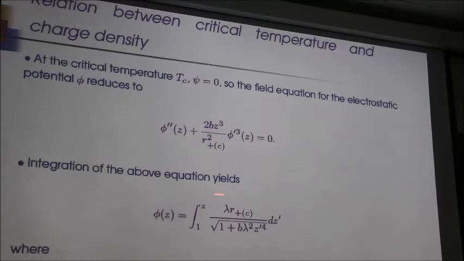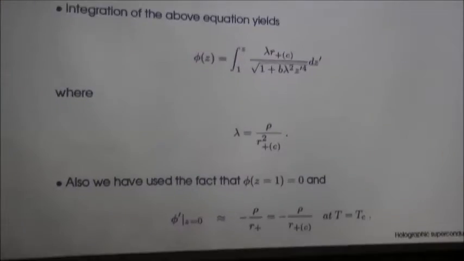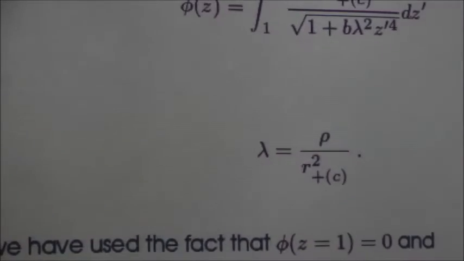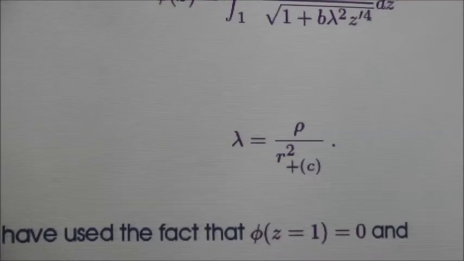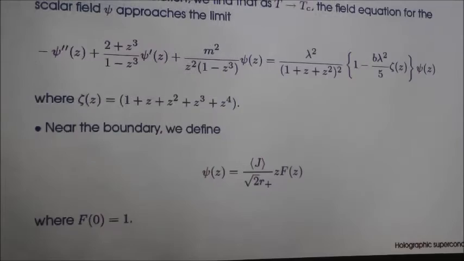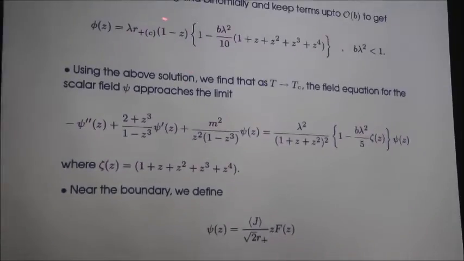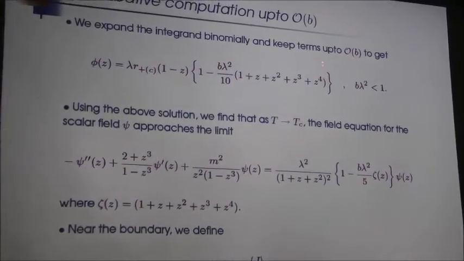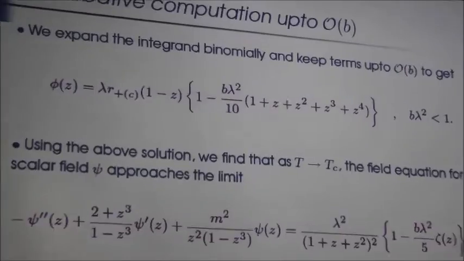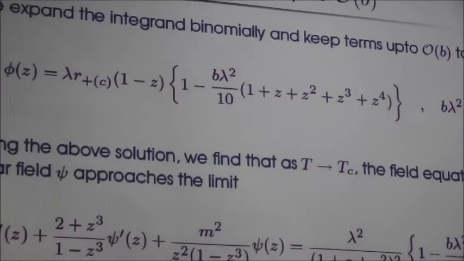One can integrate this equation, it's difficult to integrate, it's a nonlinear differential equation. One can integrate this differential equation to get a solution of this form, where you find this lambda is quite crucial. Lambda is related to the charge density, which comes from the AdS/CFT dictionary. And if you solve this further, we can get a solution for phi of z keeping terms up to first order in the Born-Infeld parameter.